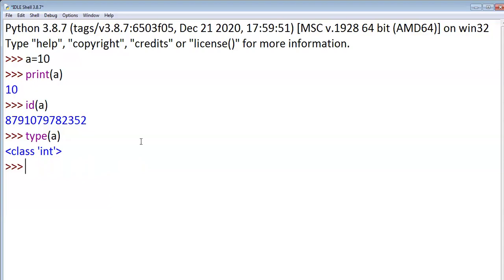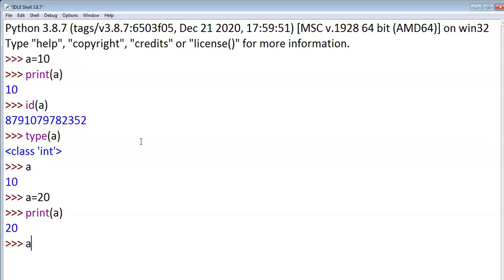Now, what is the value of a? A value is 10, right? Suppose I want to assign 20 to a. A is 20. Print a means the a value. What is the new value of a? 20. Actually, it is a contradiction to my statement, isn't it? What I told you, all the 5 fundamental data types are immutable. That means once you assign a value, we can't alter it. But how it is going on, I'll explain.